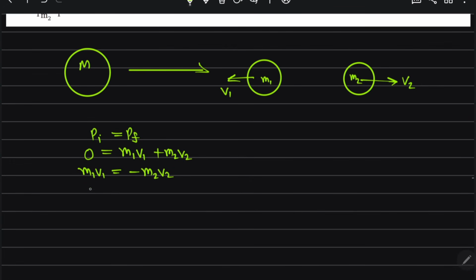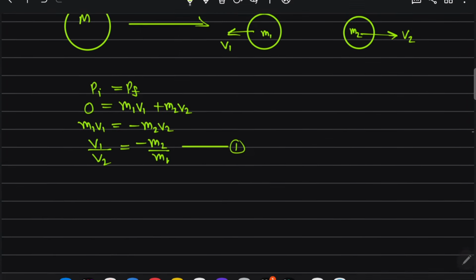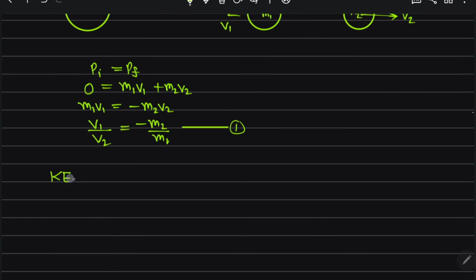Then v1 upon v2 is equal to minus m2 by m1. This is equation first. Then the ratio of their kinetic energy: kinetic energy of first upon kinetic energy of second is half m1 v1 square upon half m2 v2 square.